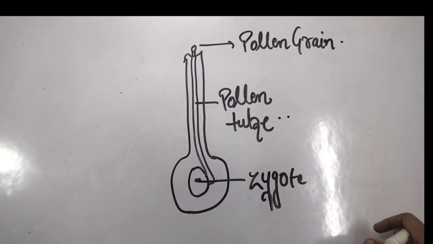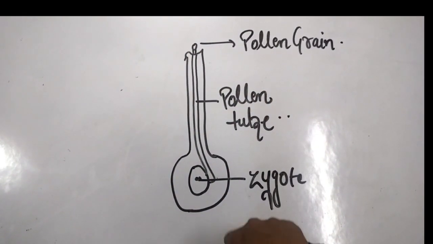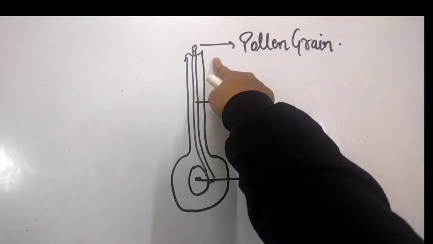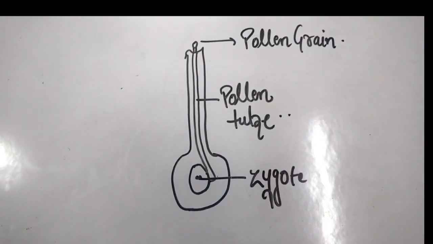So this is a diagram. What is happening in this diagram? This whole is the female reproductive part. This is the upper sticky part known as stigma. This is the style, and what is this? This is the ovary.